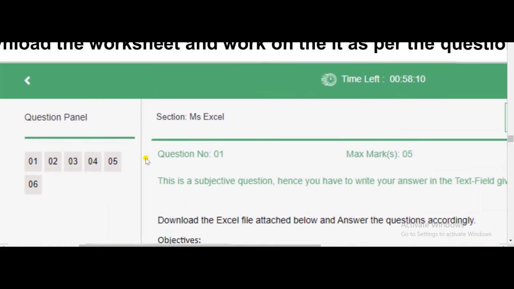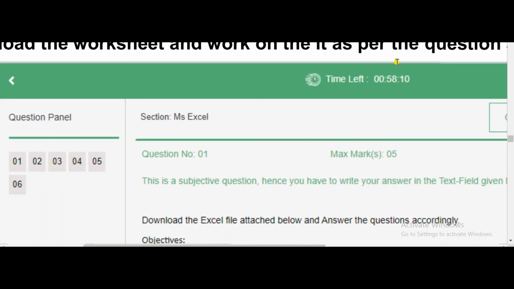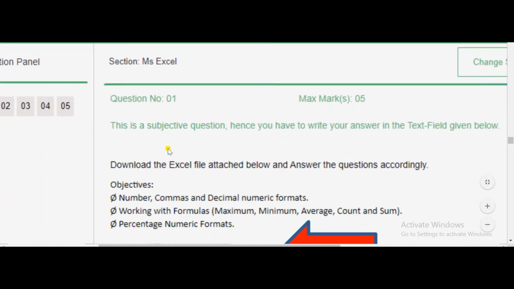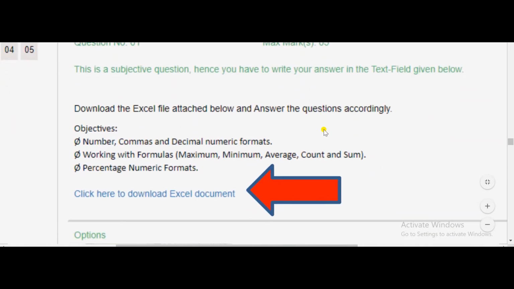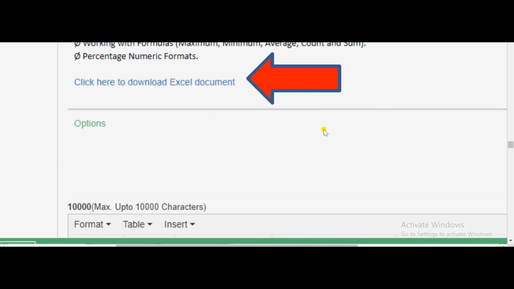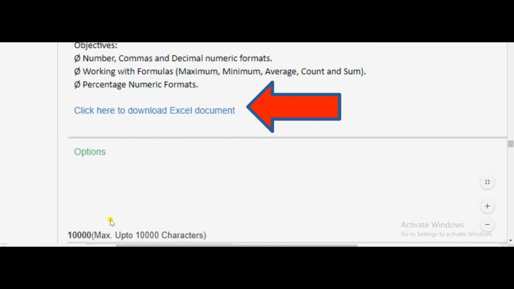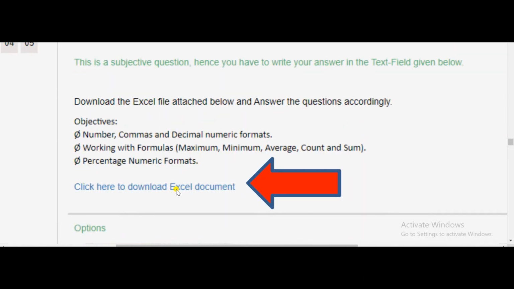Suppose for example the first section is MS Excel according to them, and here you can see your time left. Suppose question number 1, the maximum marks is 5. Here it is written this is a subjective question, hence you have to write your answer in the text field given below. If they are asking you to type something by seeing the document, first you need to click here to download the document. For example here it is an Excel document, so you need to download this, and in that they will give you some data, which I have explained in the video. You can see by clicking on the I button.